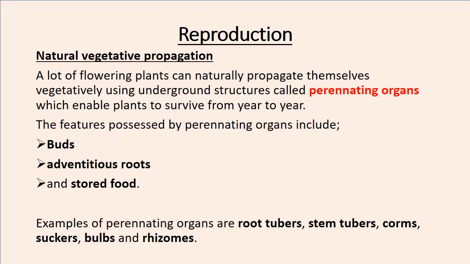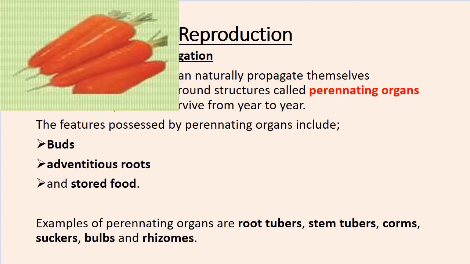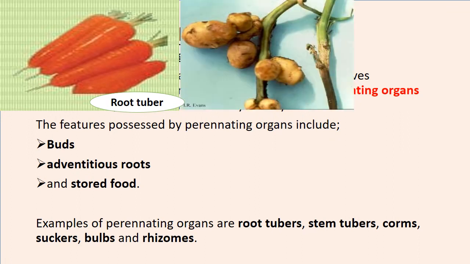I think you can call some names such as root tubers, stem tubers, corms, suckers, bulbs, and rhizomes. So just to remind you, let's take a look at the pictures of all these. So this is a root tuber. Okay, it's a carrot, but it's an example of a root tuber. Then we also have this, which is an example of a stem tuber.